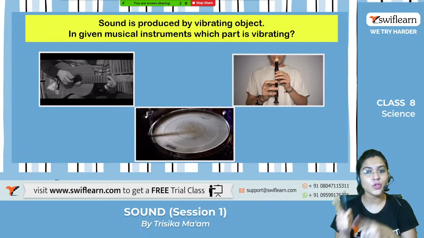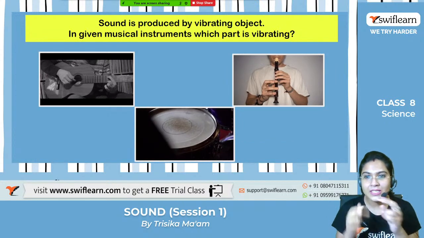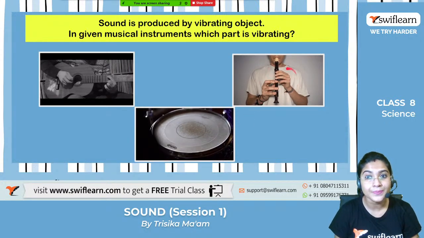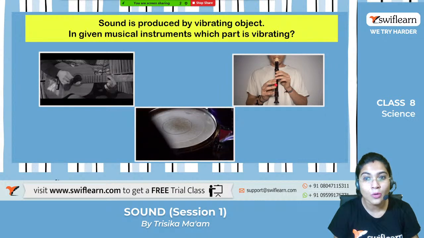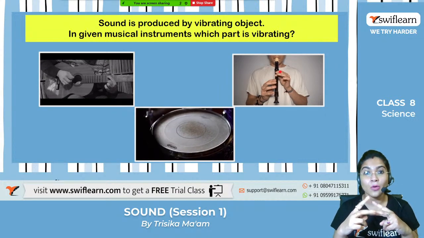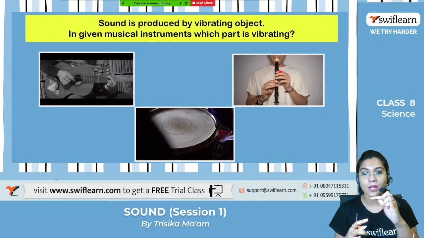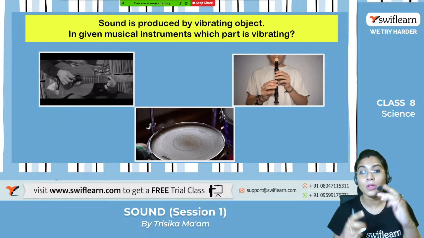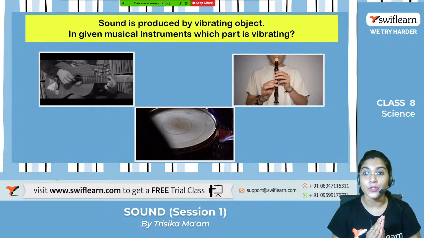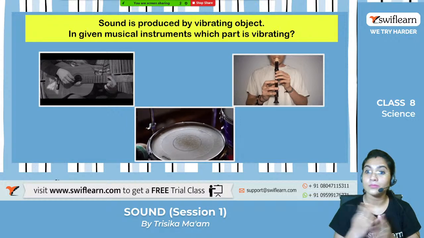Now let's move on to the flute. So can you see the fingers playing the flute? Yes, so there are different holes present on it, and by keeping one hole closed and another hole open, different types of sounds can be produced through the flute.